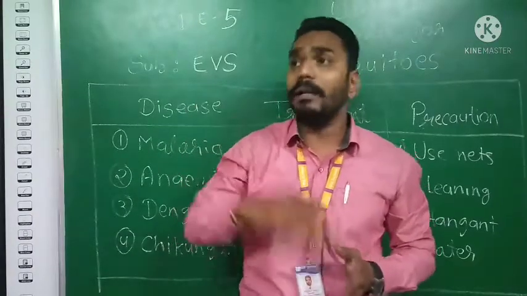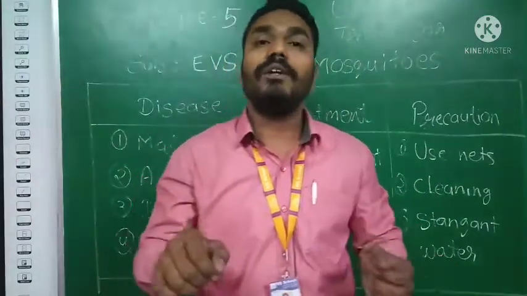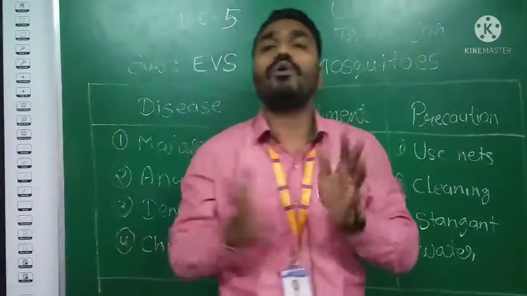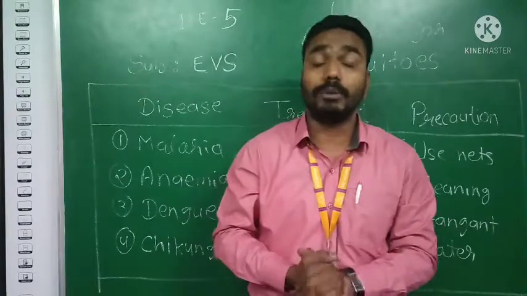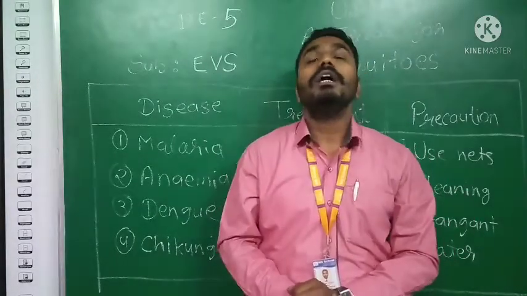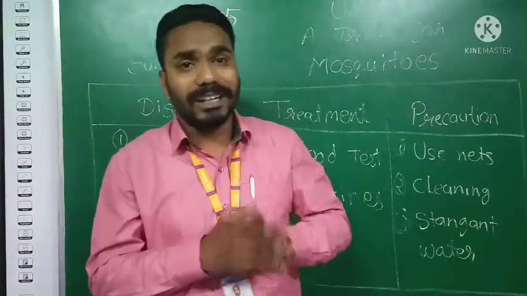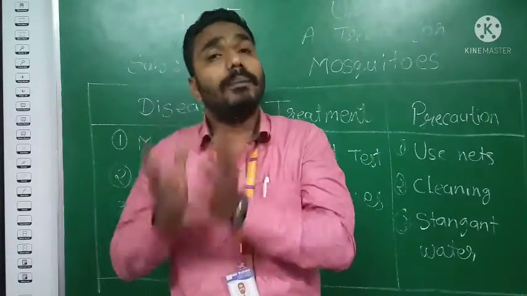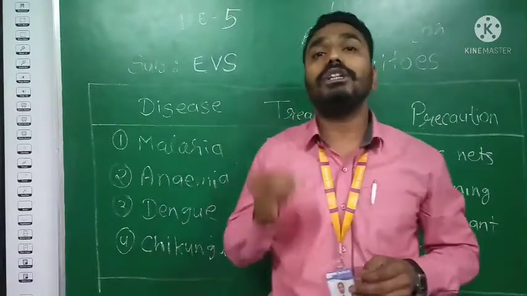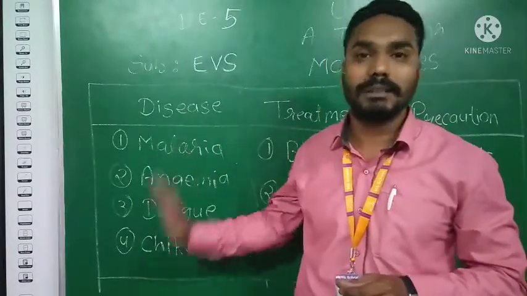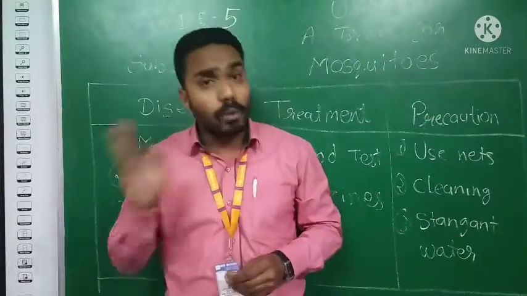Again, you can take the example of a cooler as well. When you are using a cooler, you need to fill it with water, and for a lot of time we are not using that water, so there is a major chance that mosquitoes will be present there. So to stay away from such kinds of diseases, we are supposed to focus on cleaning, use the nets, and remove the stagnant water from wherever it is. Make sure cleanliness is maintained to stay away from these diseases. This is the basic practice you can do around us.